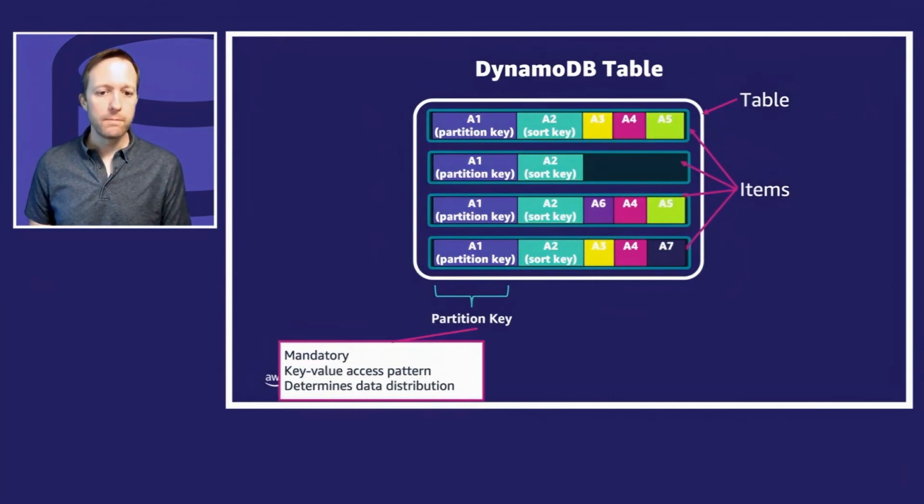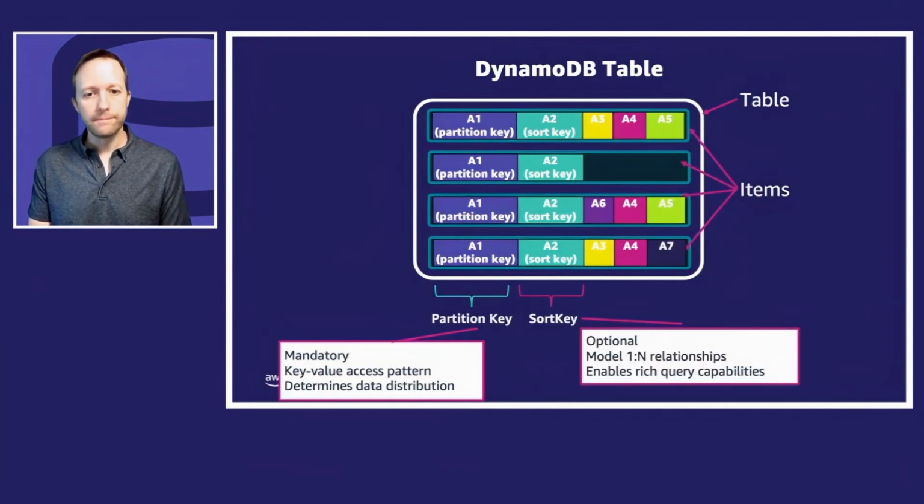Anytime you insert an item, you must have a partition key. You hash the partition key, and you therefore know which physical partition the data will be stored in. So you have to have a partition key on an item to say where it goes. It could be the movie. Probably the easiest way to think about it is that a partition key is the customer ID. That's an extremely common partition key. So when you're storing data about a customer, the partition key is going to be about this customer.